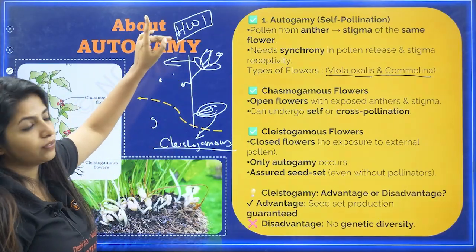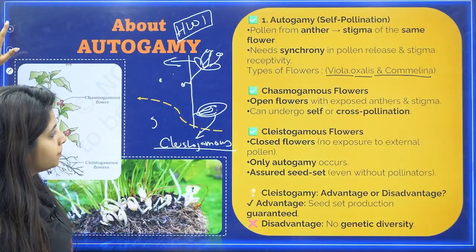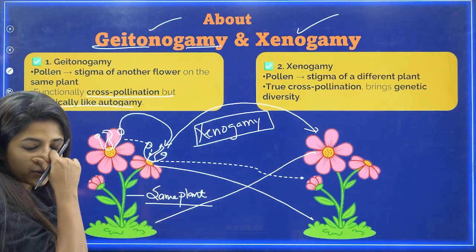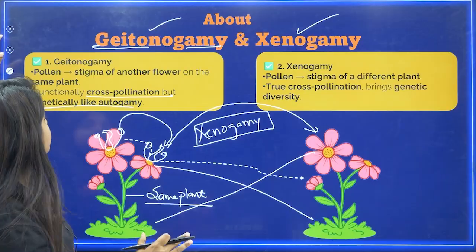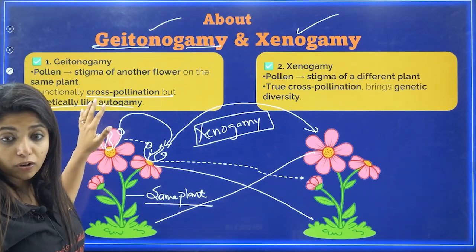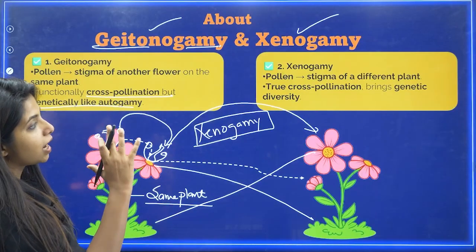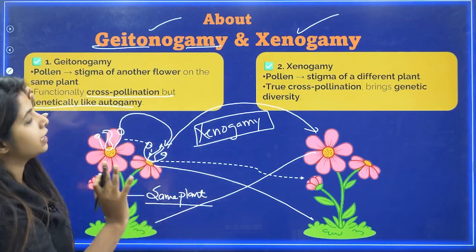Your homework question, question number 1, you have to tell me in the comment section below. Okay, done. So these are the 3 types of pollination: autogamy, geitonogamy and xenogamy, my dear children. Remember, geitonogamy is functionally cross-pollination, but genetically just like autogamy. Xenogamy is true cross-pollination, and that's the only one that brings genetic diversity.